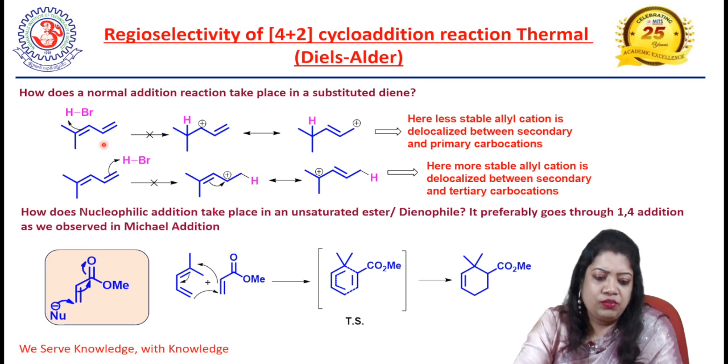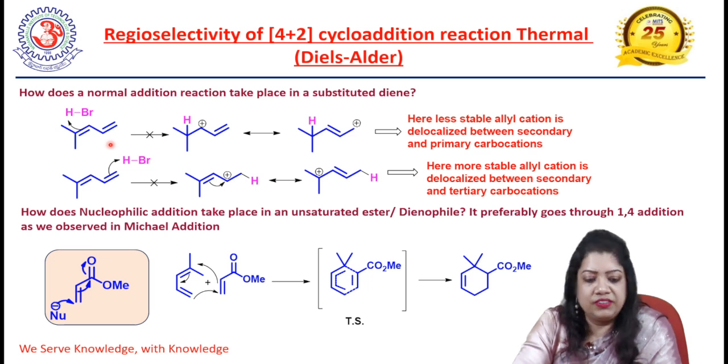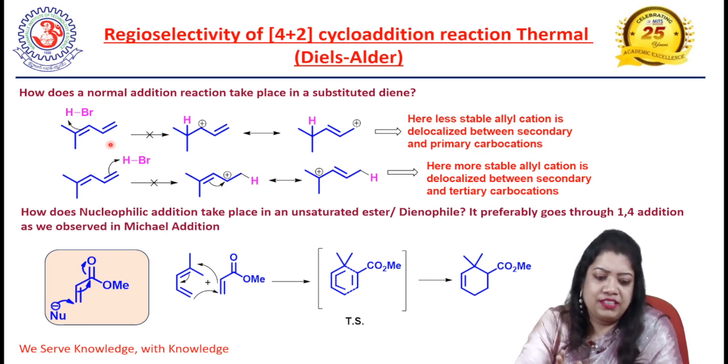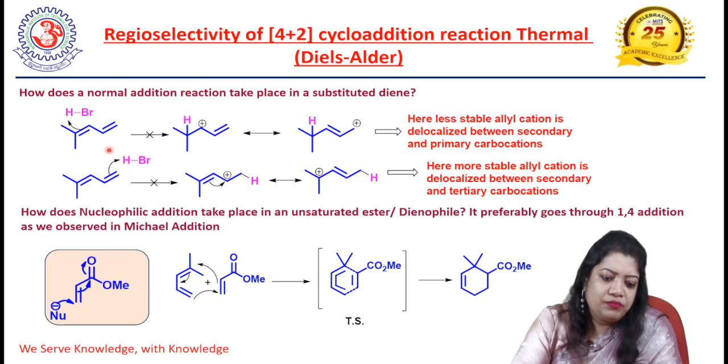So what happens in this substituted diene system if we consider normal addition reactions with HBr? There are two possibilities. Addition can take place this way, and also in this direction. But which one will be the predominant product? That is the question.